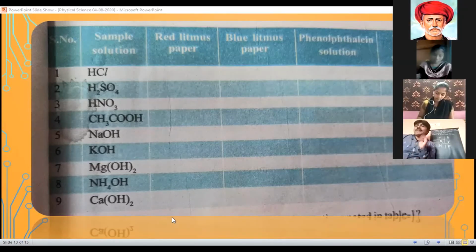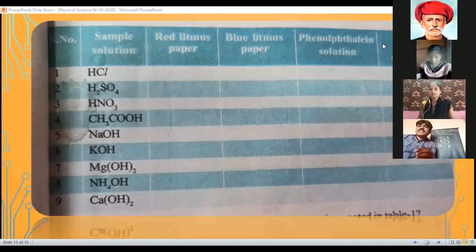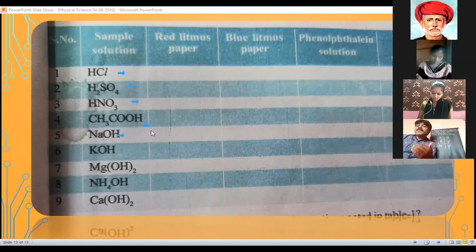Now fill the table. The first one, red litmus paper. If you test the sample solutions with red litmus paper, what do you observe? The red litmus paper turns blue. Which substances change red litmus paper into blue? NaOH, KOH, Mg(OH)2, NH4OH, Ca(OH)2. So from the 5th to the 9th, these 5 substances change red litmus paper into blue color. So write down blue.